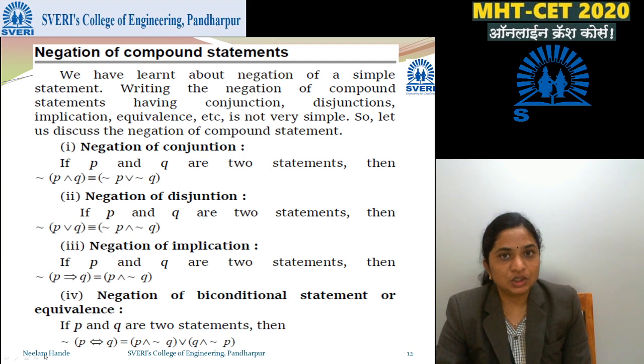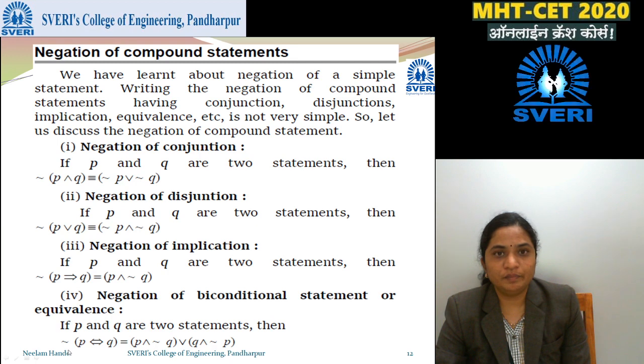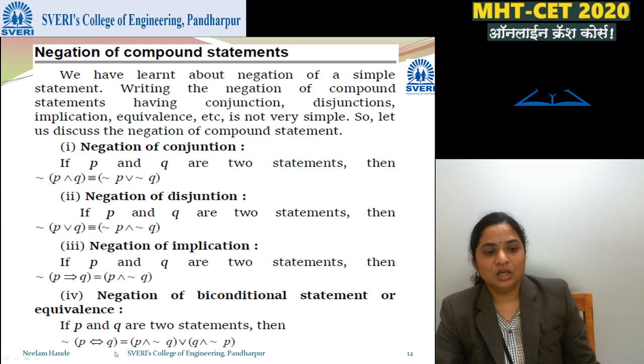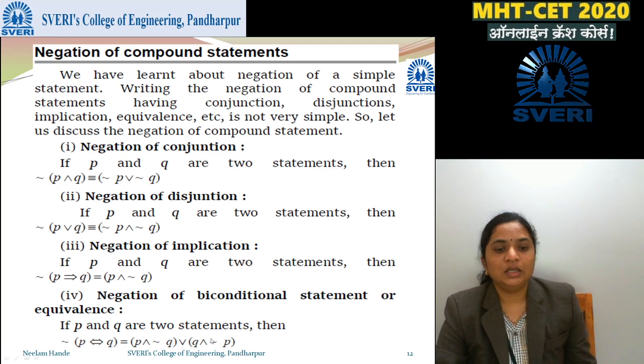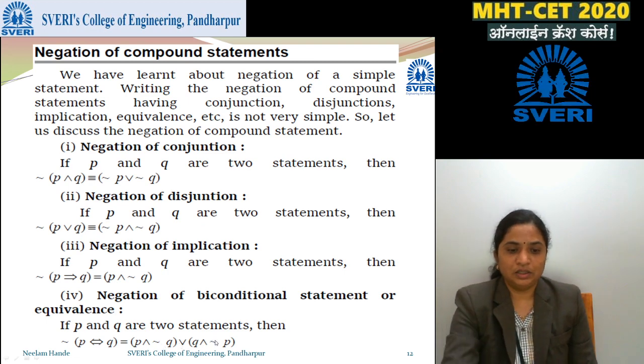So negation of biconditional statement or equivalence, that is negation of P biconditional Q, is P and negation Q, or Q and negation P.